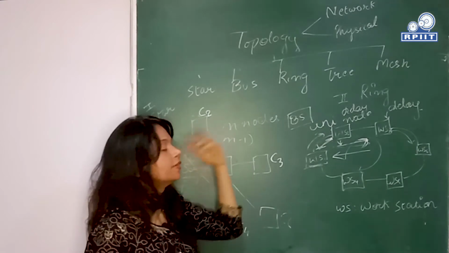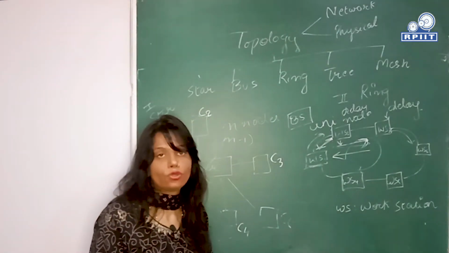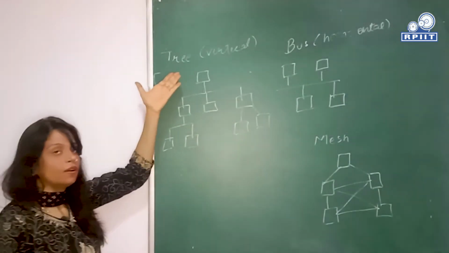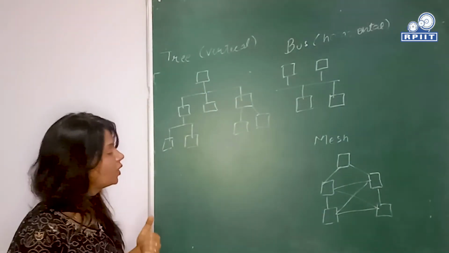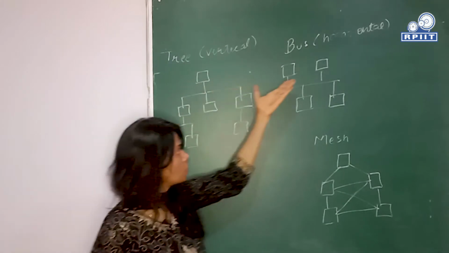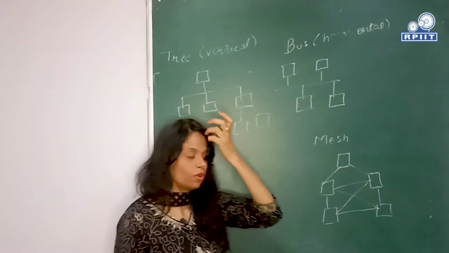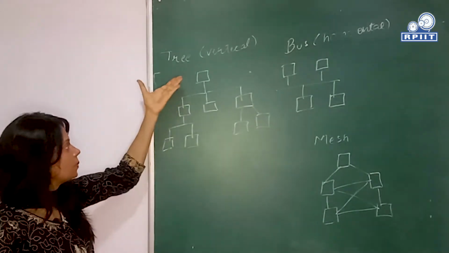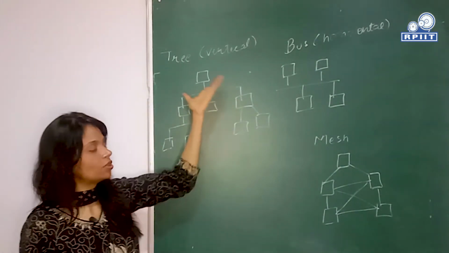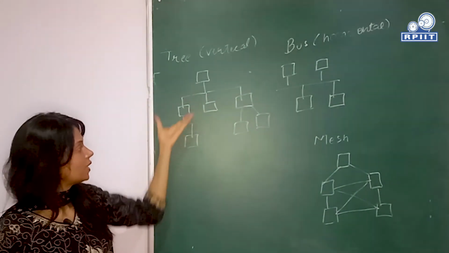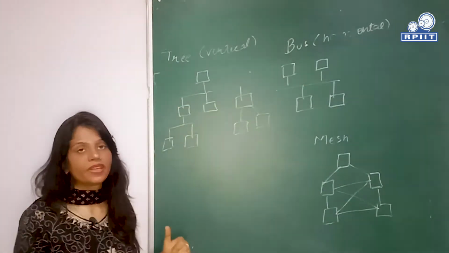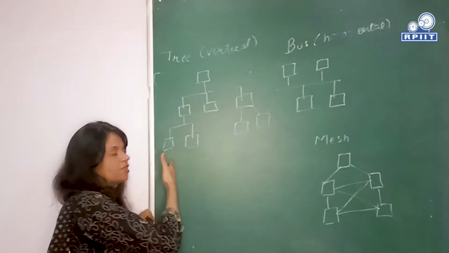So this is the ring topology that we usually prefer over the network. The remaining topologies that we need to discuss are tree topology, bus topology, and mesh topology. Now, what is tree topology? In tree topology, the nodes are connected in a hierarchical fashion and allow the communication to flow through the branches.